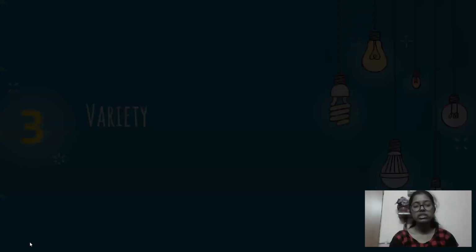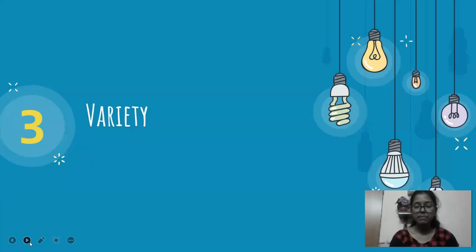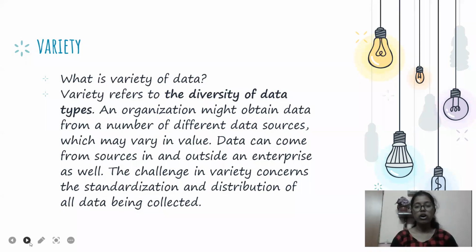And the third V is variety. The name itself suggests that variety is data of various forms. Whenever someone talks about data, we get an opinion like relational data, relational databases, tables.